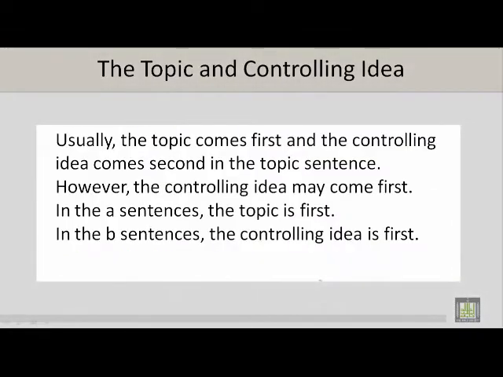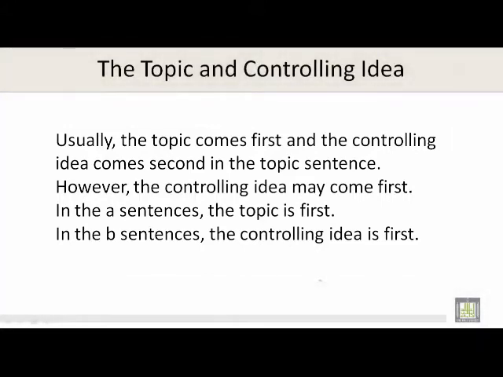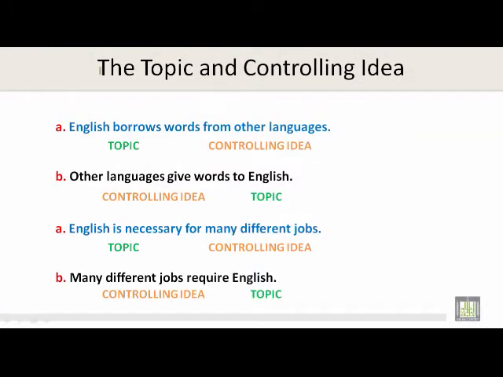Usually the topic comes first and the controlling idea comes second in the topic sentence. However, the controlling idea may come first. In the A sentences, the topic is first. In the B sentences, the controlling idea is first. Now, let's take a look at the topic and controlling idea in each of these sentences.